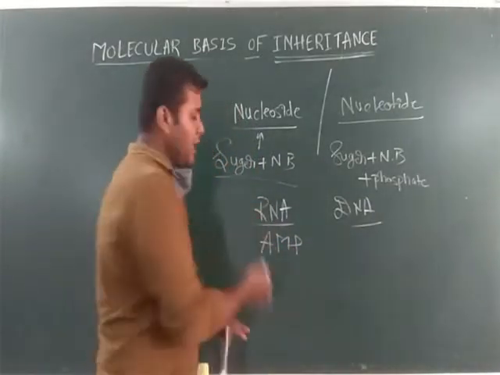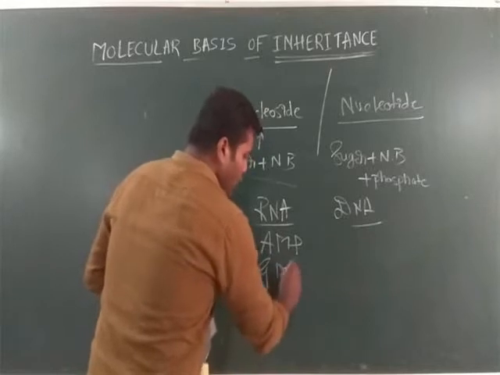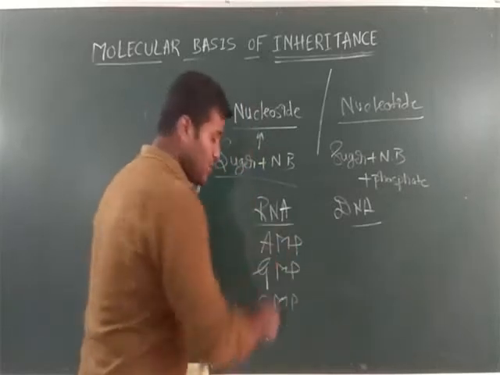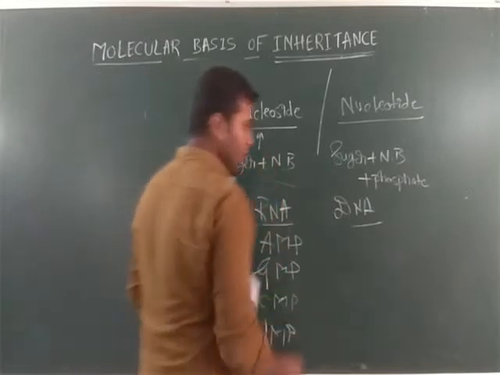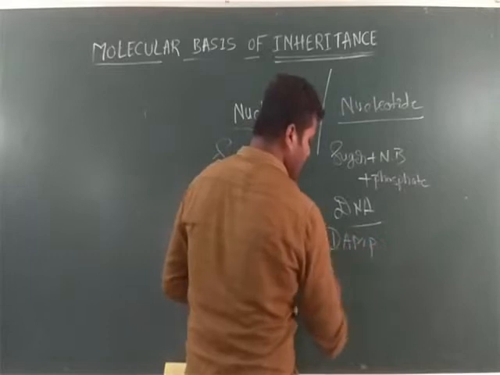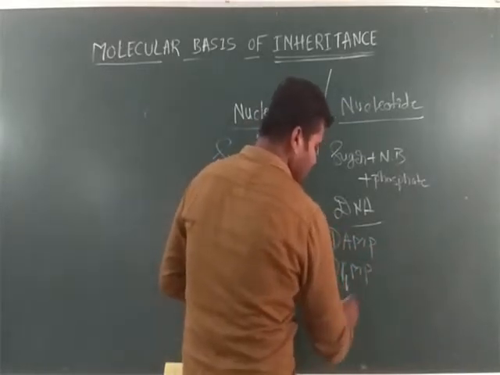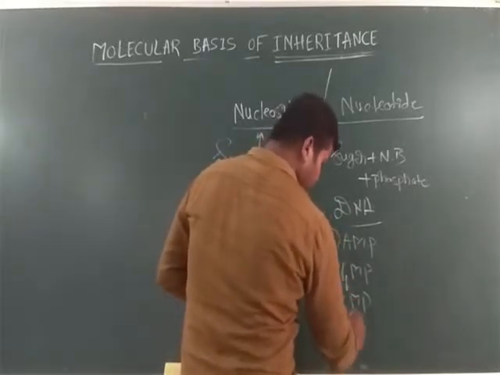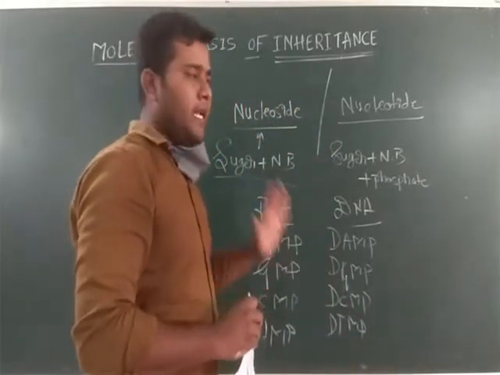Single phosphate is present, monophosphate. Okay. Next, guanosine monophosphate. Next, cytidine monophosphate. Next to that, uridine monophosphate. Same thing when it comes to DNA: deoxyadenosine monophosphate, deoxyguanosine monophosphate, deoxycytidine monophosphate. Last one, deoxythymidine monophosphate.